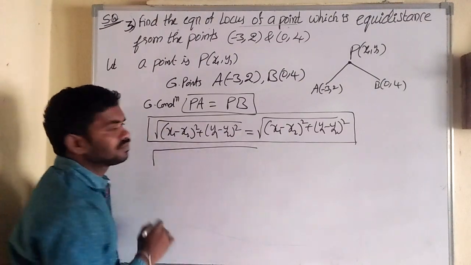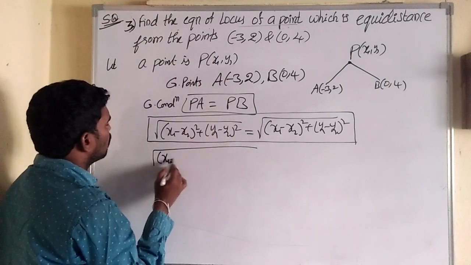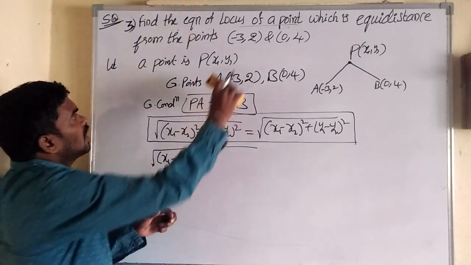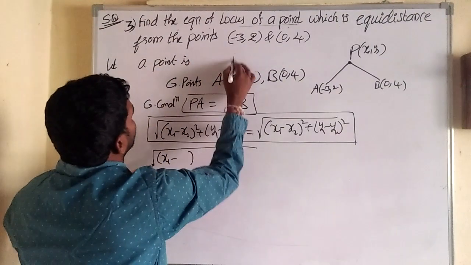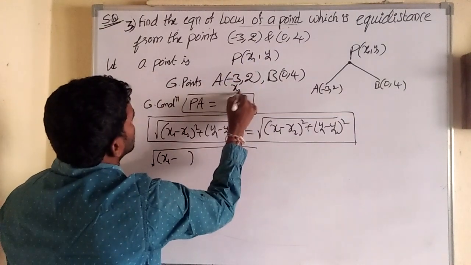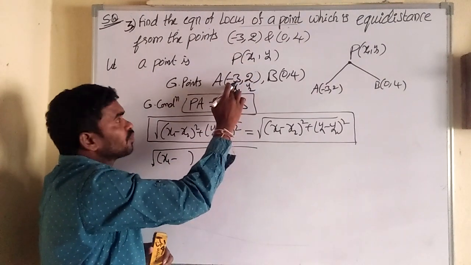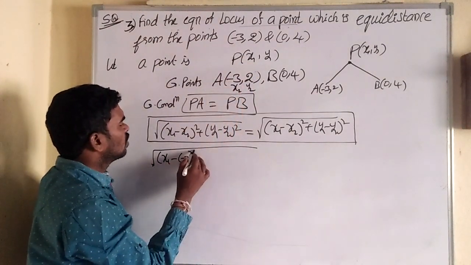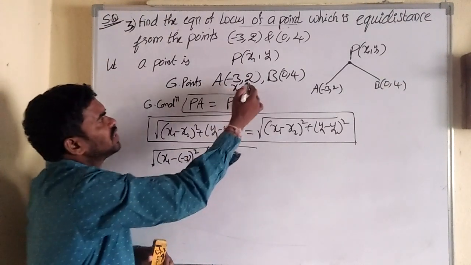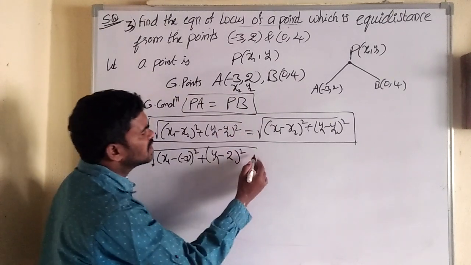Root of x1 only, minus x2. Let the point be (x1, y1), and for PA, A is taken as (x2, y2). PA relation: x1 minus x2, so minus of minus 3 whole square, plus y1 minus y2, where y2 is 2, whole square. That's it.